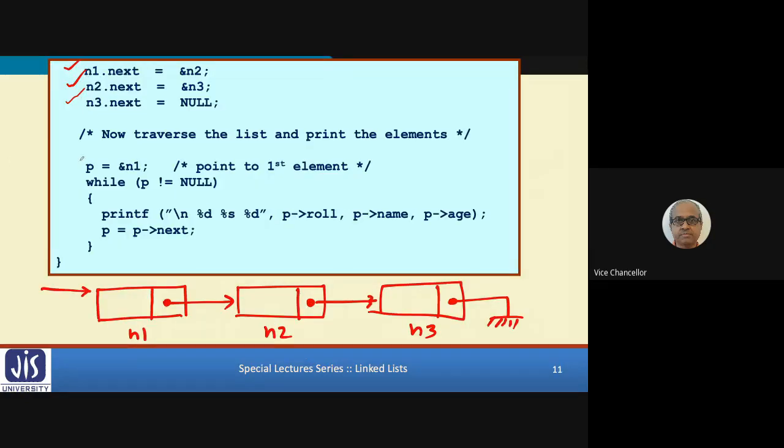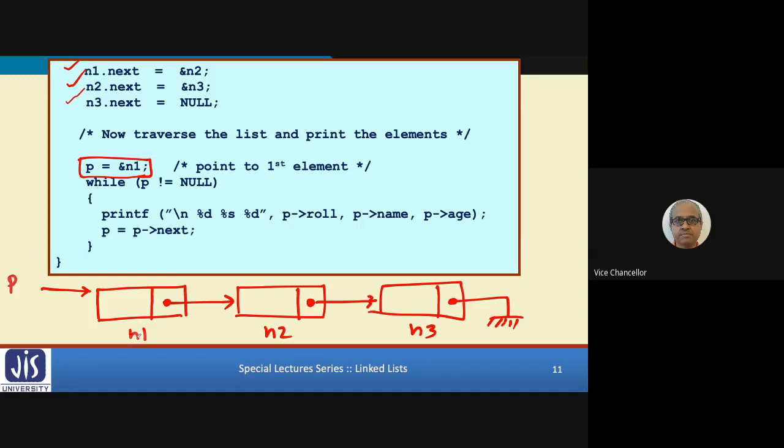First thing we are doing is initializing p with the address of n1. When we write p equal to ampersand of n1, what does it mean? That p is now pointing to n1. Pointing to n1 means p is a pointer variable, it contains an address, the address of n1. So using p, I can directly go to n1.